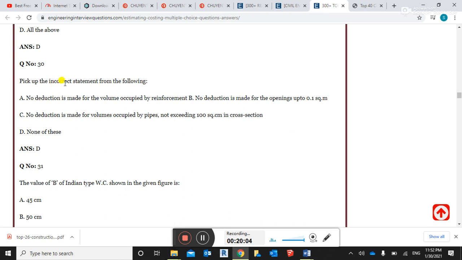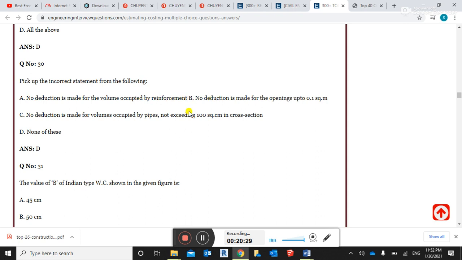Pick up the incorrect statement from the following. A: No deduction is made for the volume occupied by the reinforcement. B: No deduction is made for openings up to 0.1 square meter.